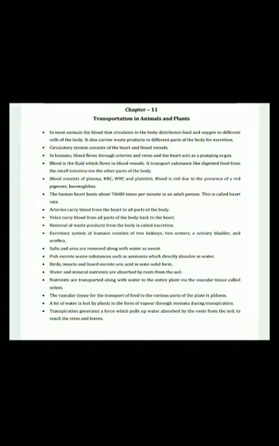Blood is red due to the presence of a red pigment called hemoglobin. The human heart beats about 70 to 80 times per minute in an adult person. This is called heart rate. Arteries carry blood from the heart to all the parts of the body, and veins carry blood from all parts of the body back to the heart.